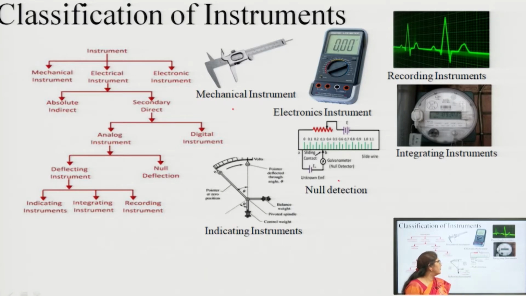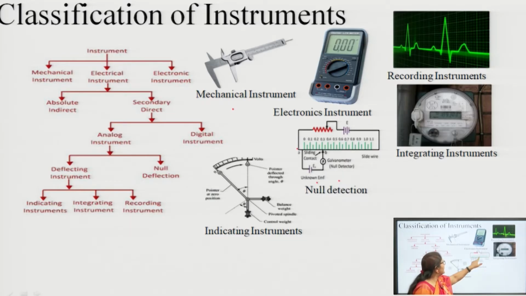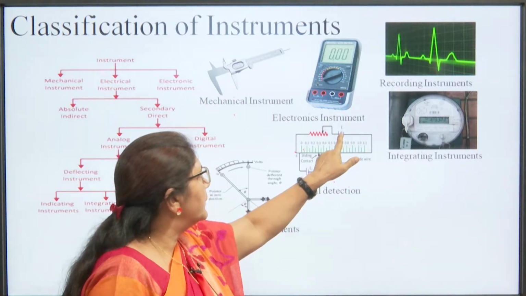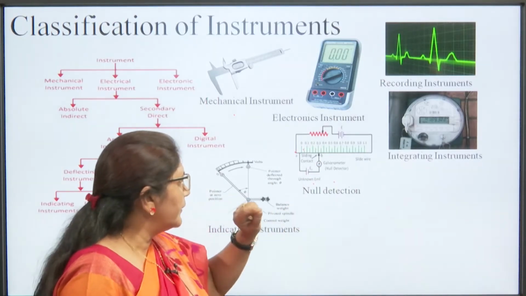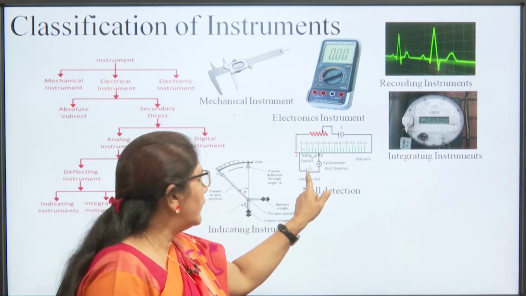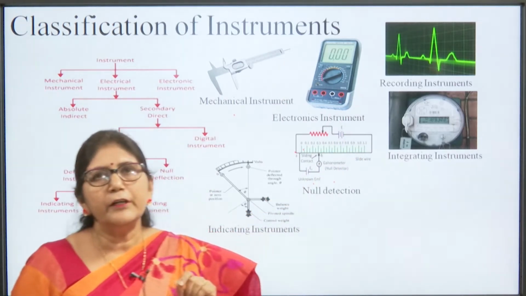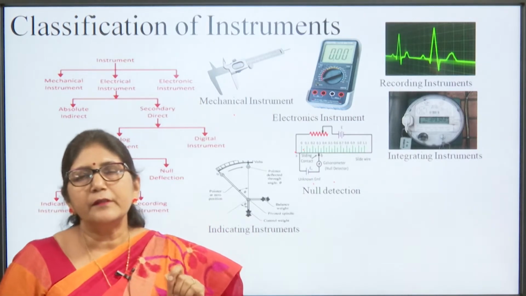So, in a null detector, suppose we want to measure an unknown EMF, an unknown voltage. We place the unknown voltage over here, and there is a sliding circuit, this is your rheostat circuit. The known, standard voltage is placed over here, and then we move this galvanometer. When the galvanometer shows 0 value, the unknown voltage is equivalent to the known voltage. In this way we can calculate the voltage through this null detection, null deflection circuit.